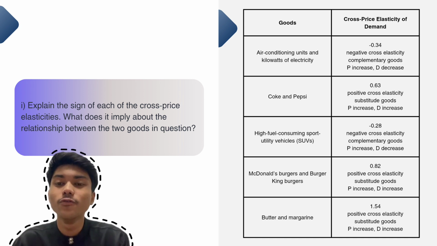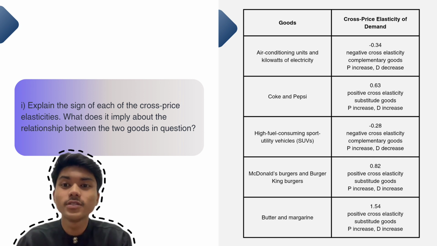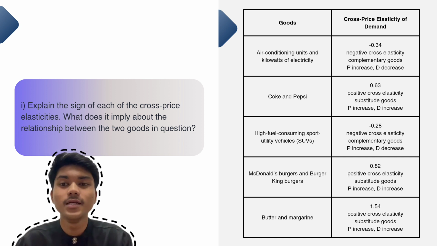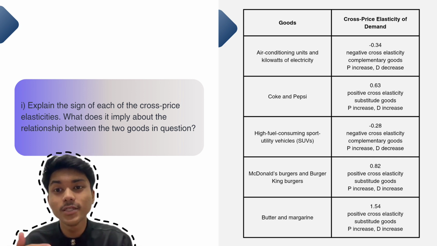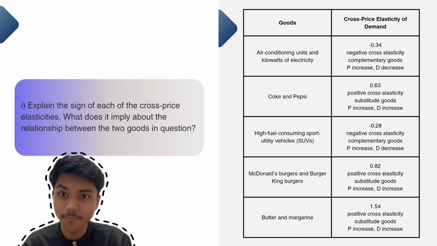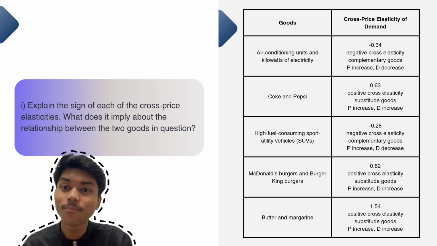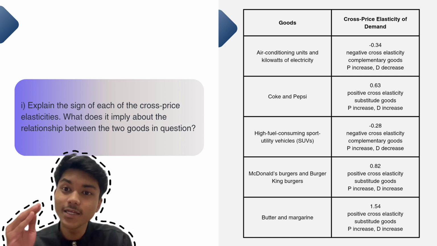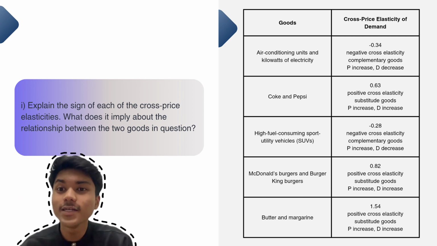Next, we move to McDonald's burgers and Burger King's burgers. We can see from the table that it shows a positive result, that is 0.82. When there is a positive cross elasticity, we know that they are substitute goods. When the price of a McDonald's burger increases, the demand for Burger King also increases, and vice versa.